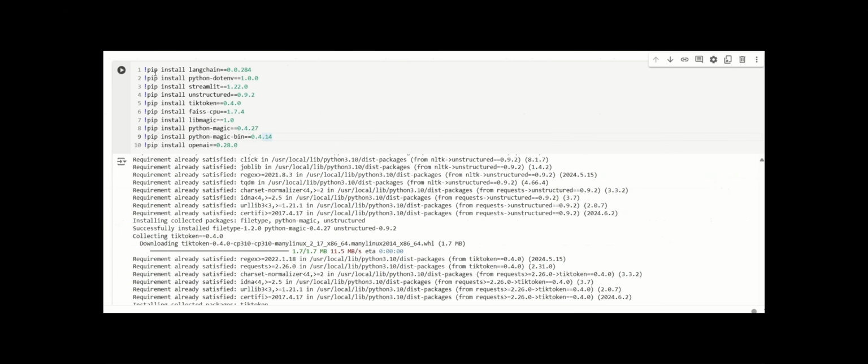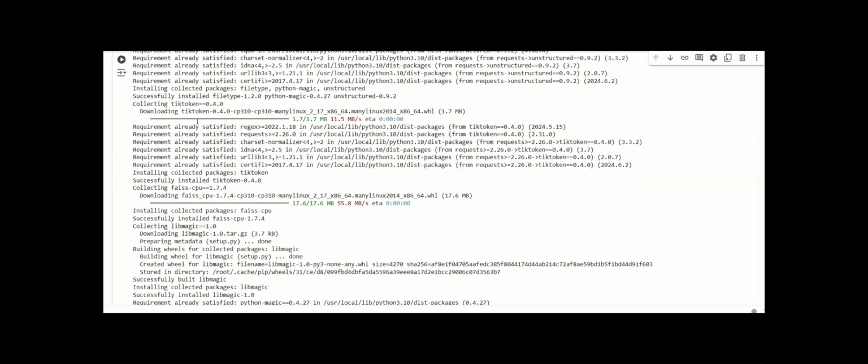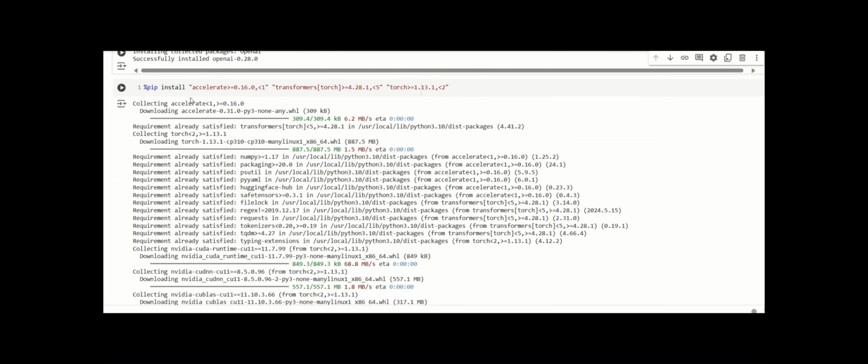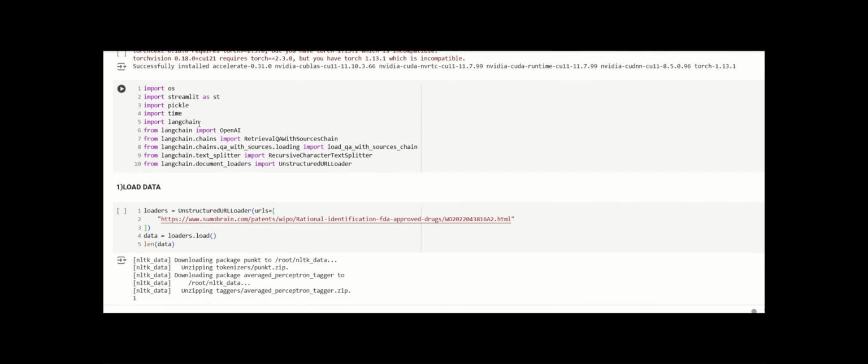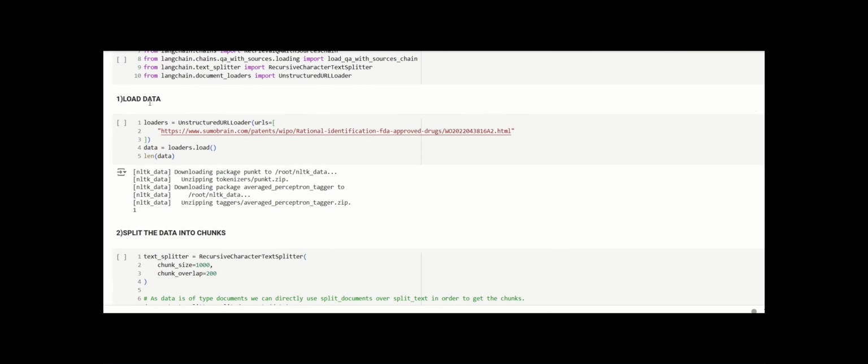First, you need to install several packages necessary for the code to run. Accelerate, transformers, and torch are used for the transformers model. After installing the packages, you need to import the necessary libraries. First step involves data gathering. The system starts by fetching research articles using loaders like text loader. For unstructured data like URLs, it employs unstructured URL loader to handle web addresses directly. You load documents from a specified URL using the unstructured URL loader.